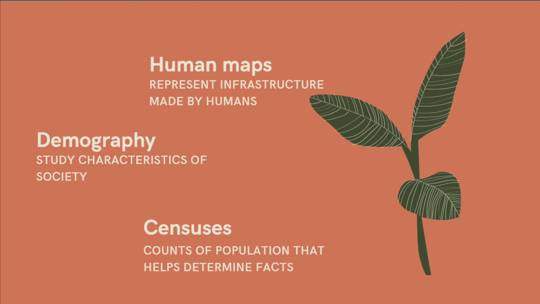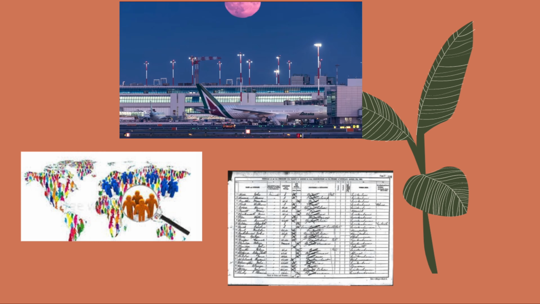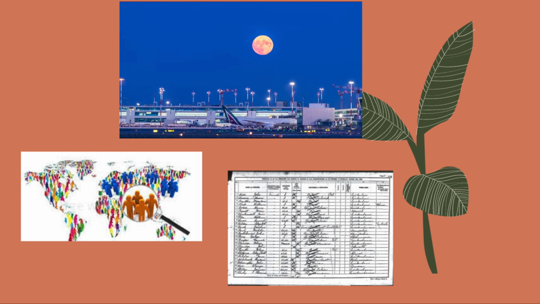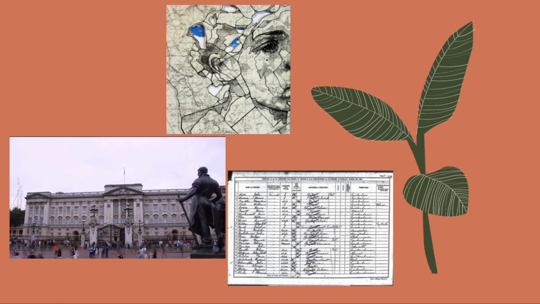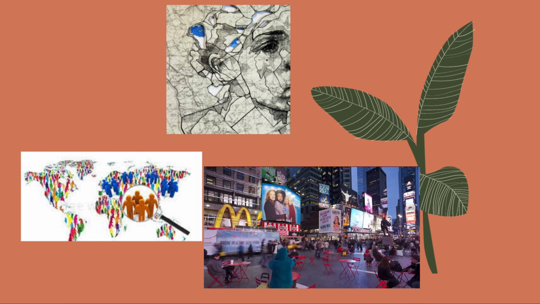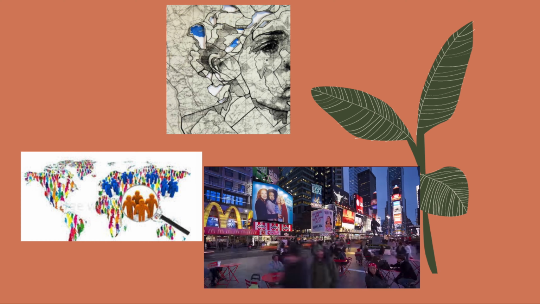The human maps represent infrastructure made by humans. Demography studies characteristics of society, and the census is a count of population that helps determine facts. Here, we can relate that through censuses, we're able to count and measure the characteristics of societies such as infrastructure, mortality, and birth rate.